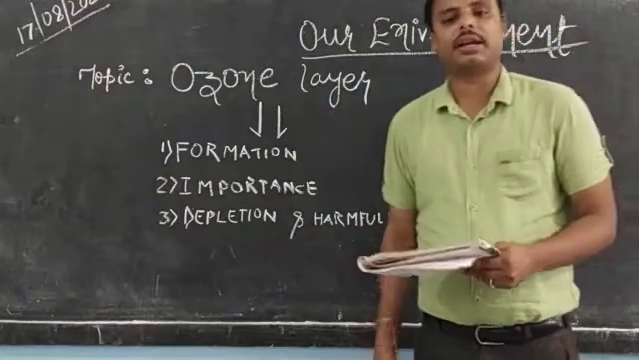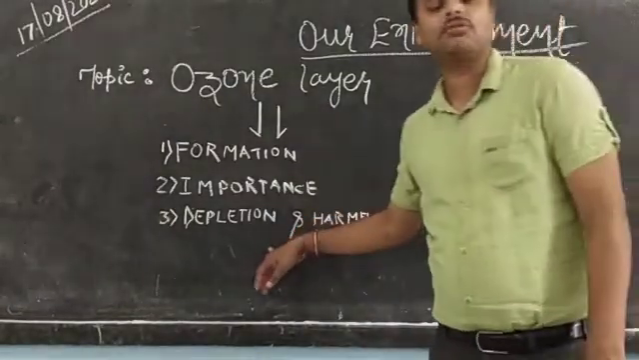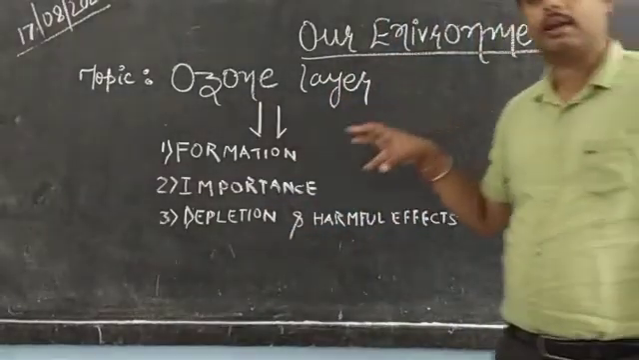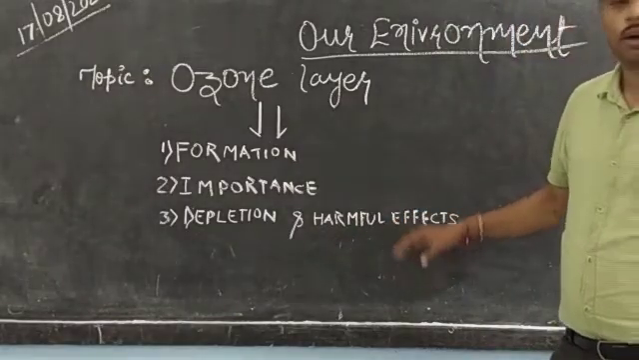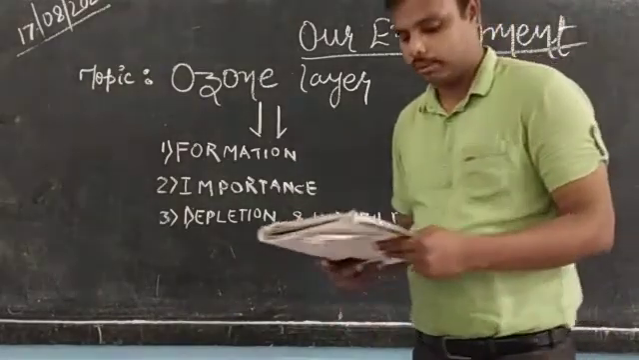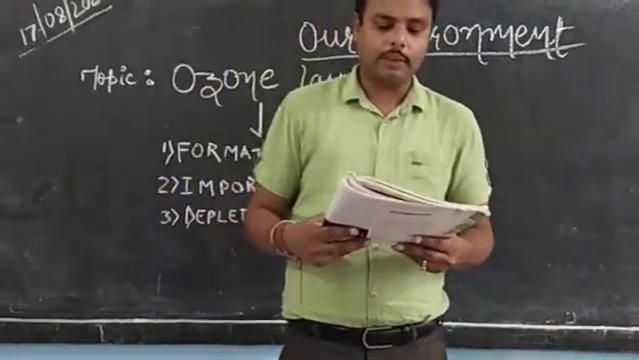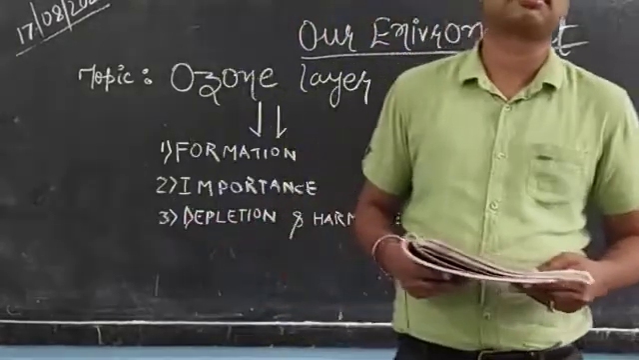Now, ozone depletion and its harmful effects. What happens if there is a depletion? Depletion is reduction. If there is a reduction in the ozone layer, what will happen? What all harmful effects can occur? The presence of the ozone layer is so vital to human life that its depletion may lead to disastrous consequences.